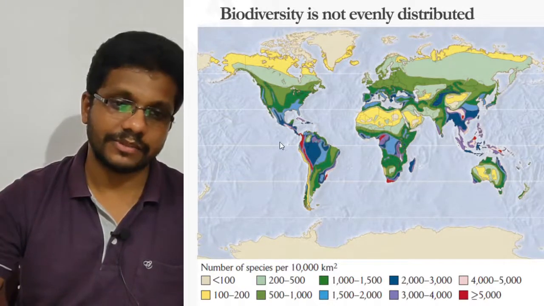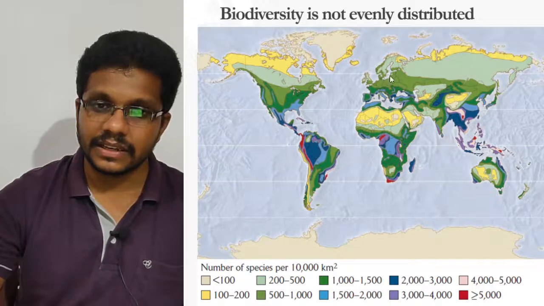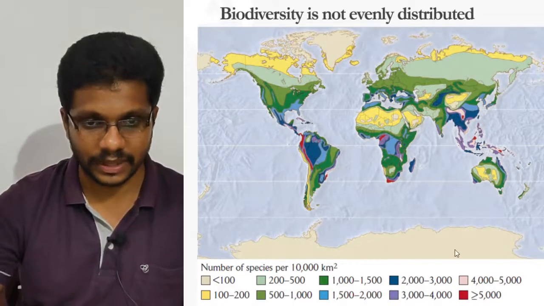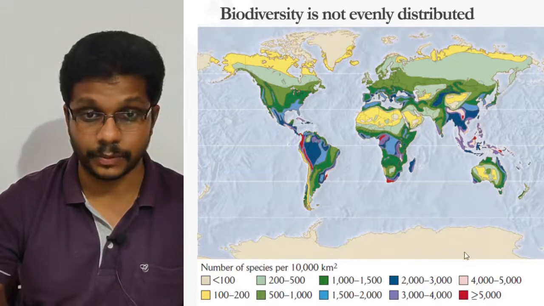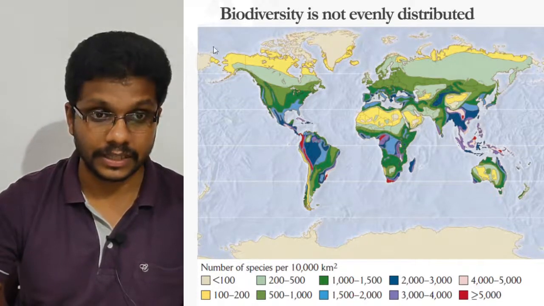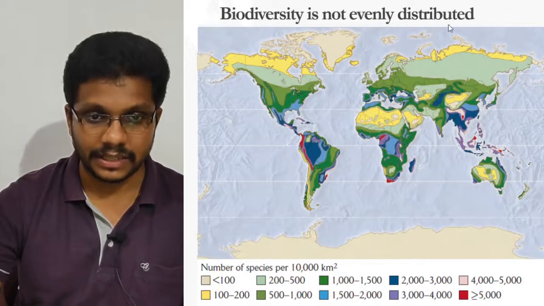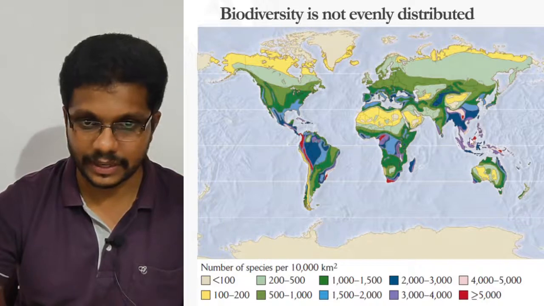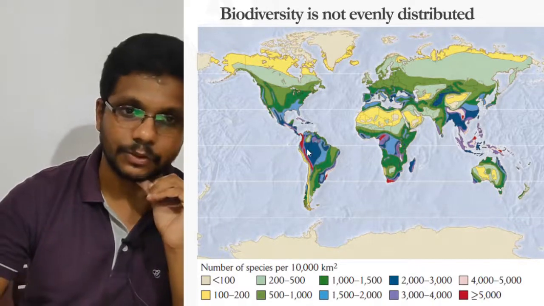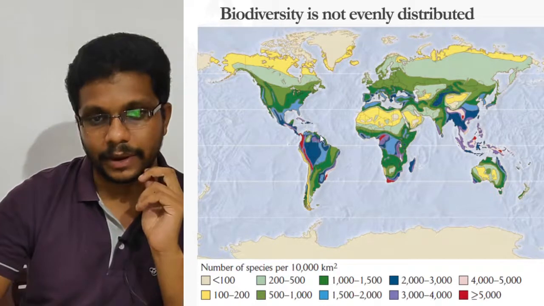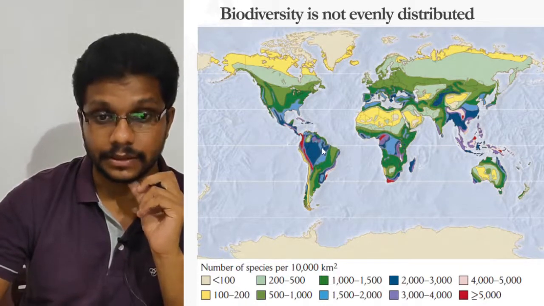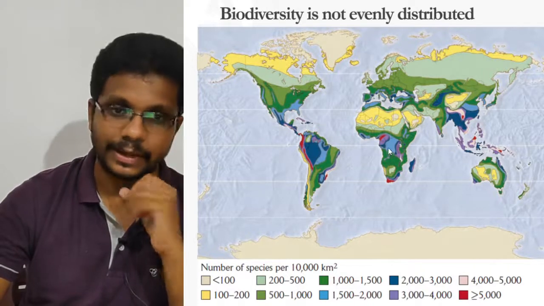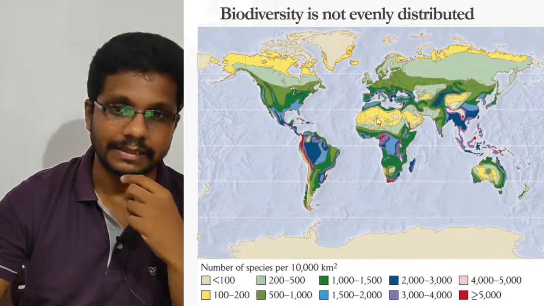What we can understand from this figure is that the diversity is not uniformly distributed. If you see the polar region, the species diversity is very poor. Here also the species diversity is poor. Then when we come from the poles to the equator, this is the equatorial line, the diversity generally increases. So there is a trend. The biodiversity is maximum at the equator, the tropical region, and when we move to either the south or north pole, the biodiversity decreases.